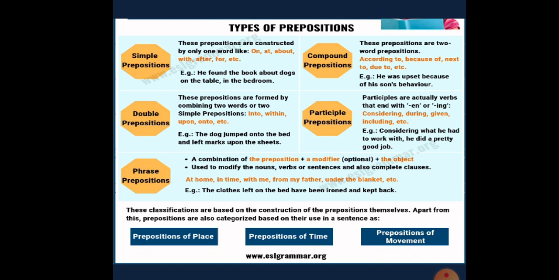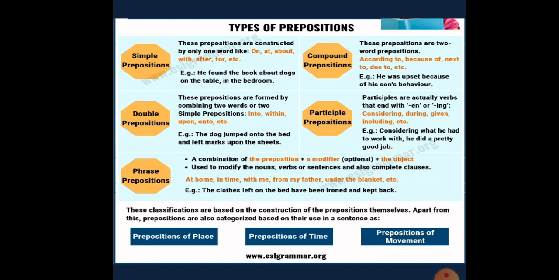Simple prepositions. These prepositions are constructed by only one word like on, at, about, with, after, for, etc. For example, he found a book about dogs on the table in the bedroom. Double prepositions. These prepositions are formed by combining two simple prepositions: into, within, upon, onto, etc. For example, the dog jumped onto the bed and left marks upon the sheets.